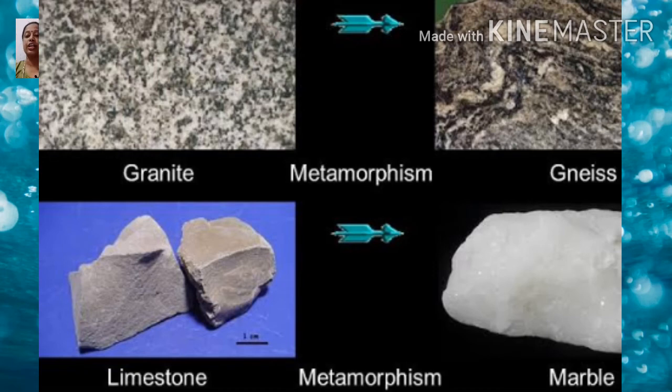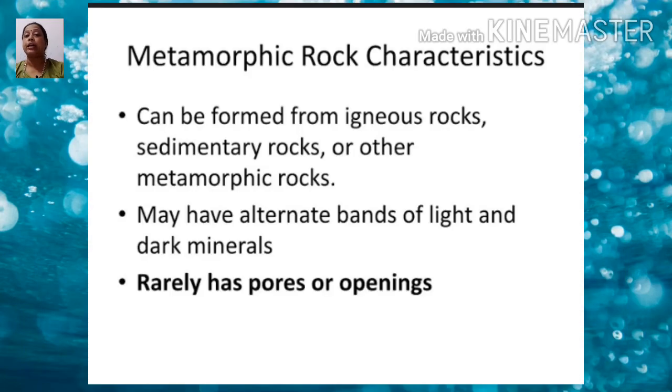Now, chief characteristics. Metamorphic rocks are hard and take a long time in their formation. They are harder than the other rocks and have a high specific gravity. Rocks also undergo a cycle of transformation.